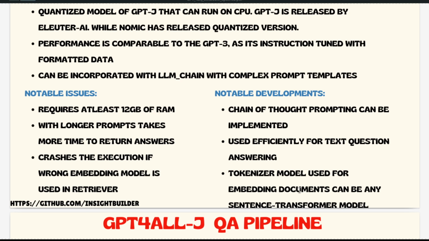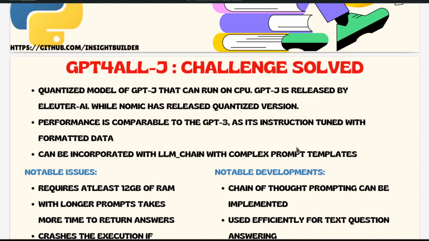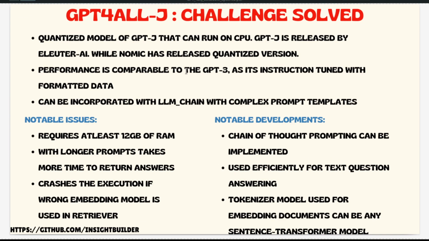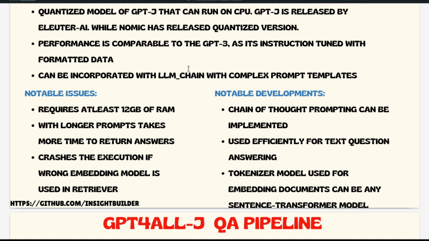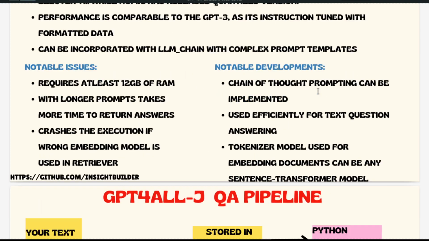The tokenizer model used for embedding documents can be any sentence transformer model, because we will be using a different way of doing the question answering process. But at the end of the day, we are trying to incorporate Langchain also into this. You can use the retriever. The challenge I was facing when I started working with the GPT4All-J model is that the existing embedding model was not working very effectively with the GPT4All model. I'll be sharing a couple of pieces of information regarding the embedding models also. So it was not working together.